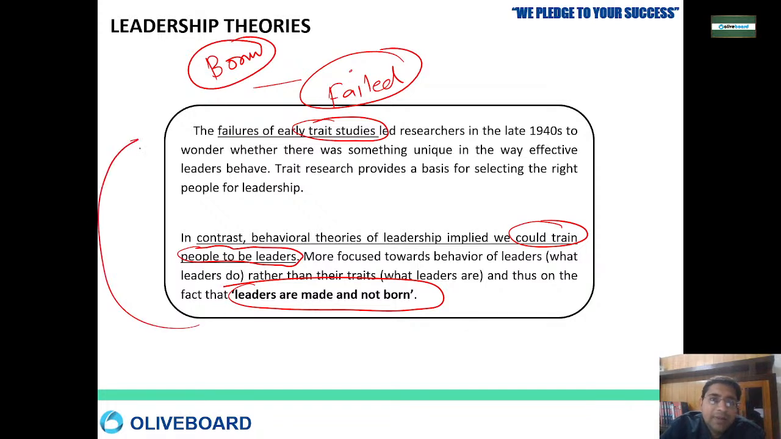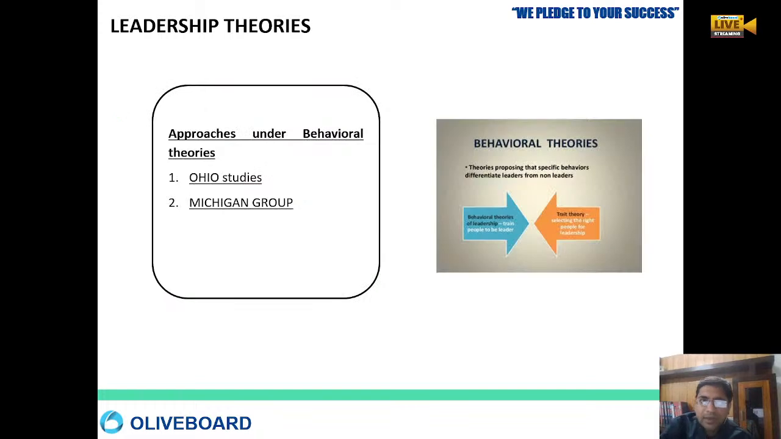So leaders are made and they are not born. This is the behavioral theory. Okay, so what are the approaches that have been taken under the behavioral theory? So there are two approaches.